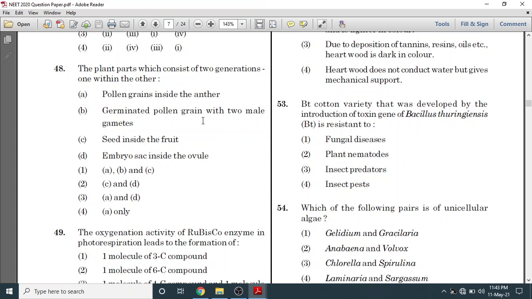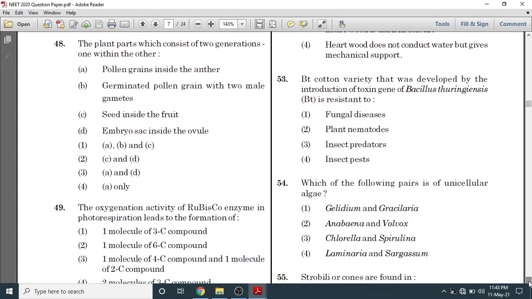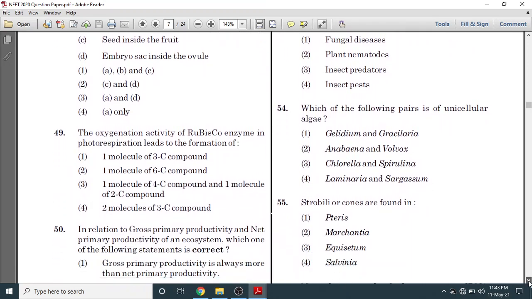Germinated pollen grains with 2 male gametes. In this option only haploid structures are present, so this will not be our answer. Seed inside the fruit. So seed is diploid, fruit is also diploid, so this will not be our answer. Embryo sac inside the ovule. Again embryo sac is haploid within the ovule. So if we look at A and D, the answer number 3 will be the answer of question number 48. Now move on to question number 49.